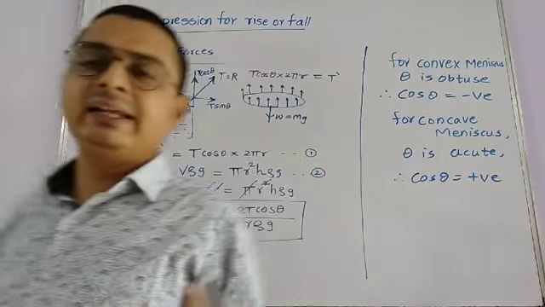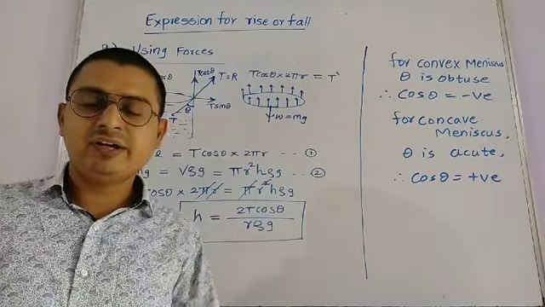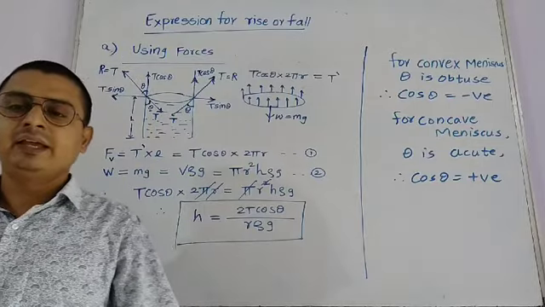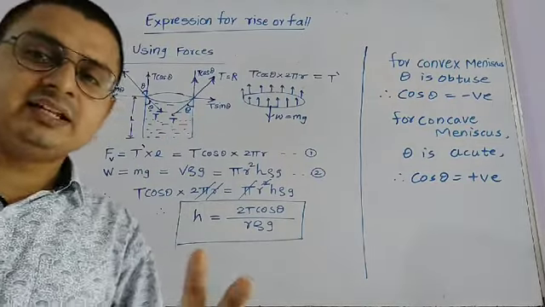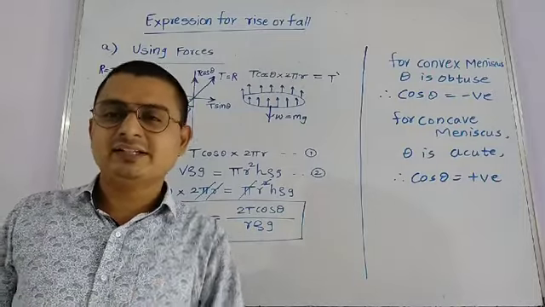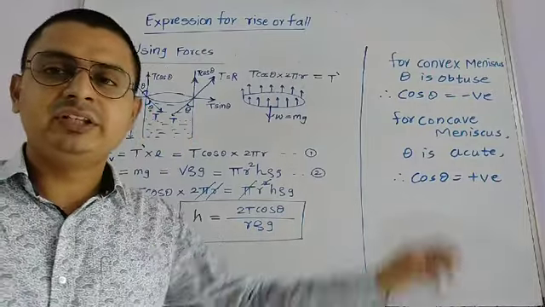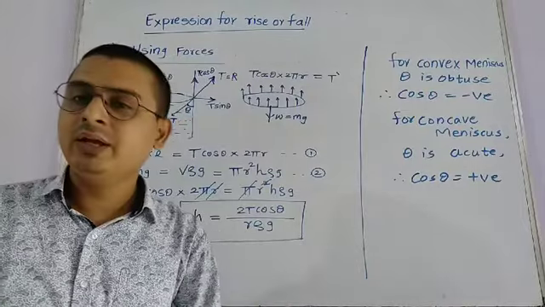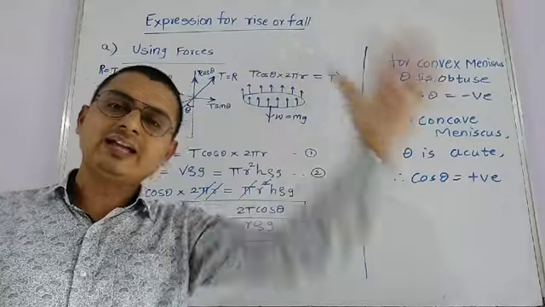Again I repeat that if the angle is acute, where the concave meniscus is there, such as a liquid which partially or completely wets the surface of solid जैसे kerosene है, water है, तो theta will be less than 90, acute हो जाएगा, and the cos theta will be positive. There will be rise of liquid.